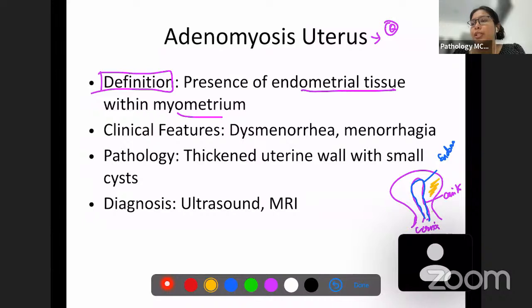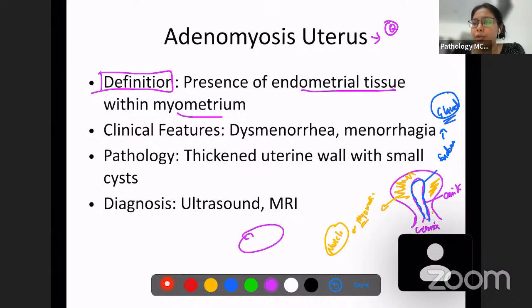The surrounding supporting tissue is the myometrium. As the name says, myometrium will have muscles. Myo is muscle, right? And endometrium is going to have glandular structure. Endometrium will have glands, myometrium will have muscles. We know how a gland looks, right?